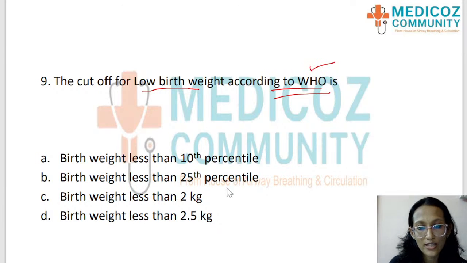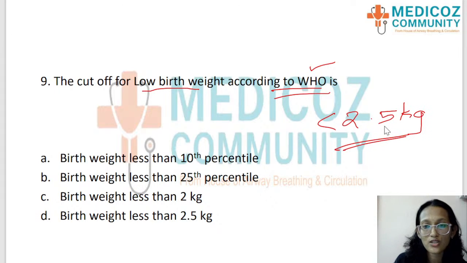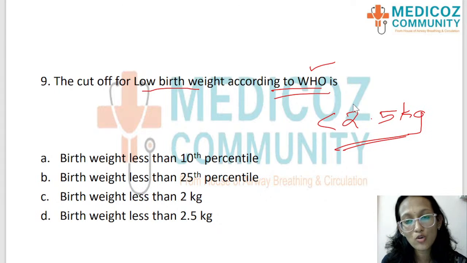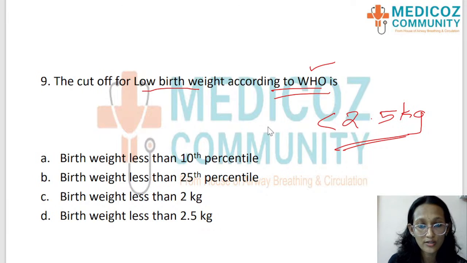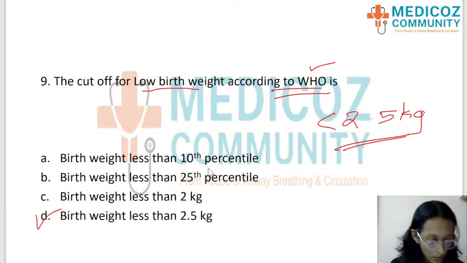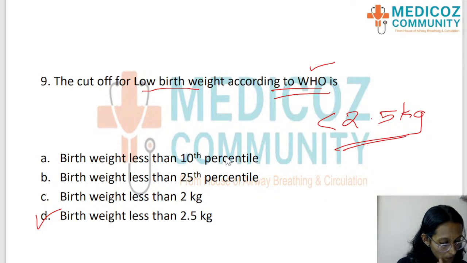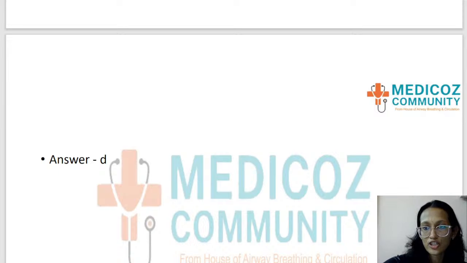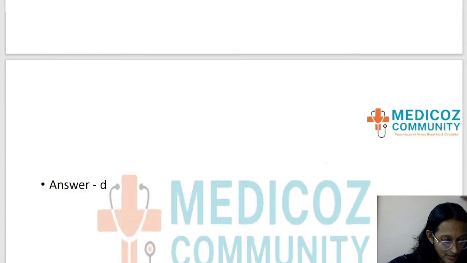And according to WHO, the birth weight less than 2.5 kg is considered as low birth weight. Please remember, students, less than 2.5 kg is low birth weight according to WHO. This is a direct question. If you know the number, you get the right answer, you get the marks. So low birth weight according to WHO is a birth weight less than 2.5 kg. So the answer is option D, which is birth weight less than 2.5. Yes.